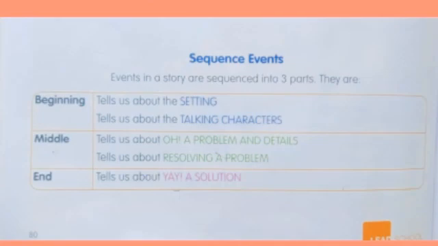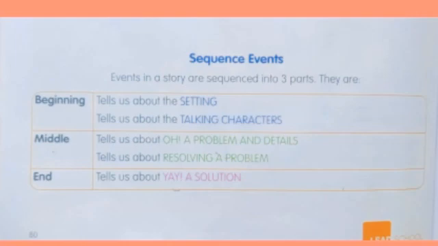Next, sequence events. Sequence means order. Why sequence events? These sequence events help us to understand the story. See, in cinema also we have beginning, middle and ending. If anyone asks you about the cinema, what do we say? We say that this is the beginning, this is the middle and this is the ending. Right? We say the cinema in the order: beginning, middle and ending. We do not first say the ending part and then the middle part and the first part. Right? They would not understand the story.